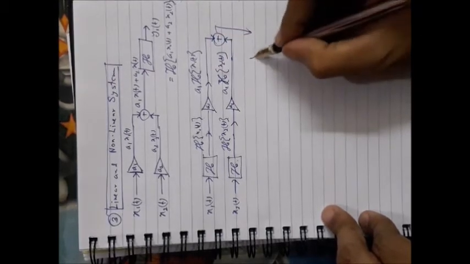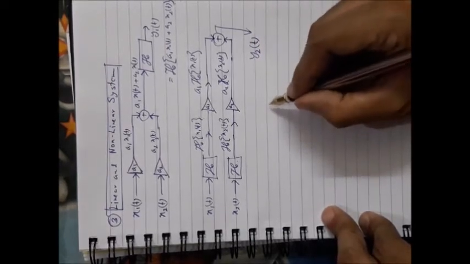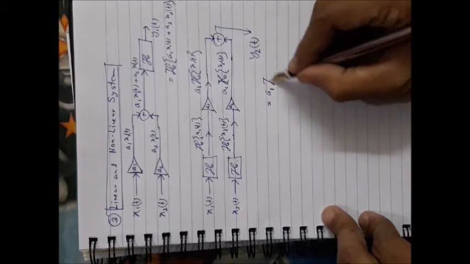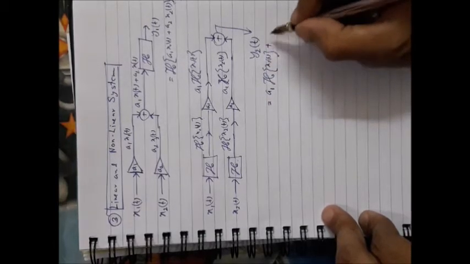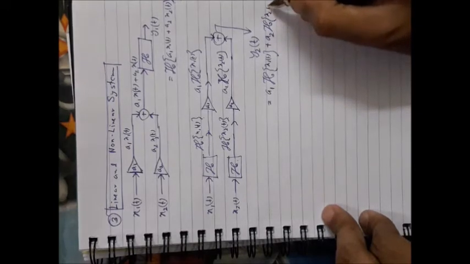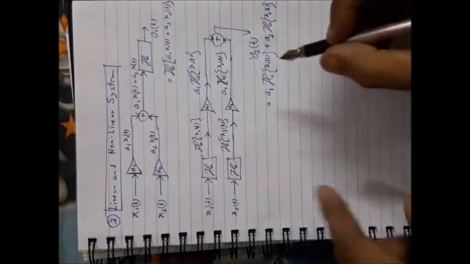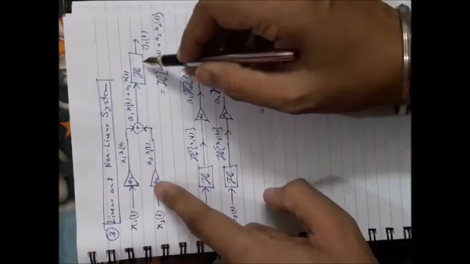What will you obtain? The final output, y2(t). So what is it? It is equal to a1 H{x1} (the system operation on the first input) plus a2 H{x2}. So what is it? This particular operation is just the reverse of the earlier one.